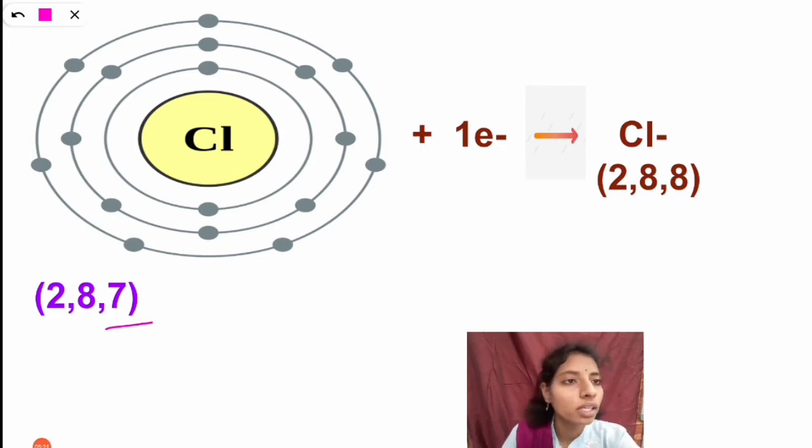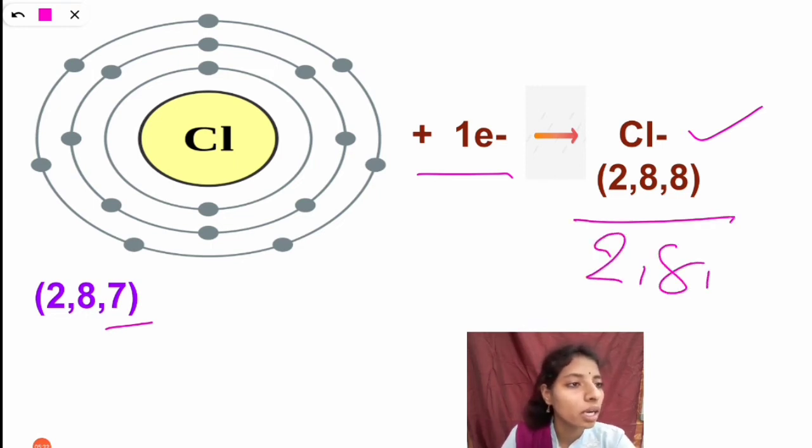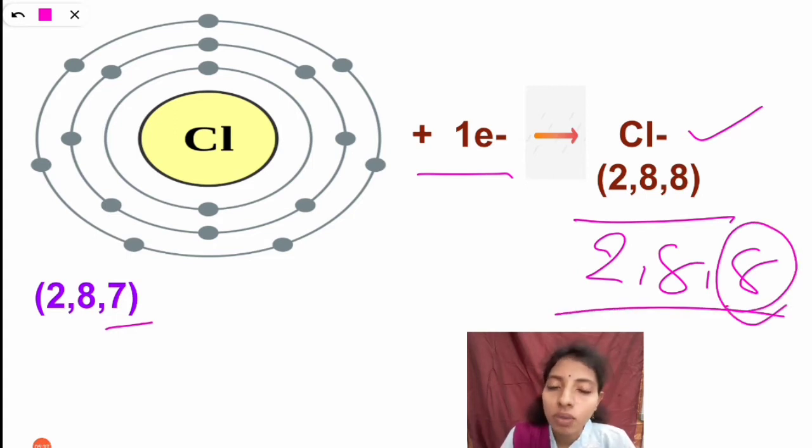You can see here it will take 1 electron and form chloride, Cl minus. That means here you can see 2, 8, 8. So it is stable with 8 electrons in the valency shell. When it gains 1 electron, now it is stable.